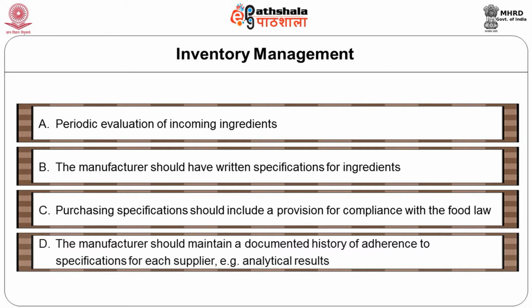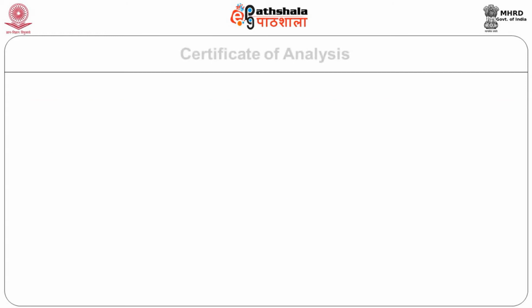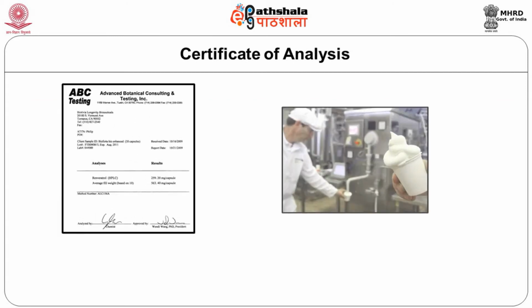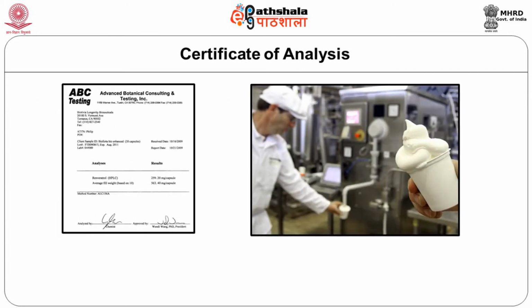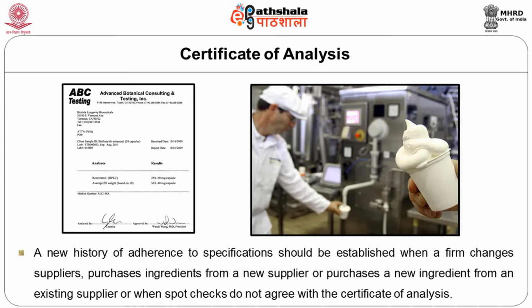That is, he must have the analytical results for the raw material as well as the end product. This is not likely to affect directly the food safety. However, there is a link indirectly with the systems that are in operation. A new history of adherence to specifications should be established when a firm changes suppliers, purchases ingredients from a new supplier, or purchases a new ingredient from an existing vendor, or when spot checks do not agree with the certificate of